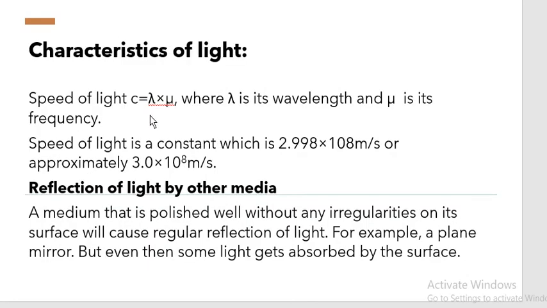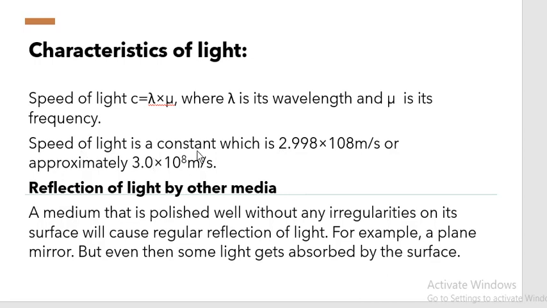So what are the characteristics of light? We know light also has characteristics, as we human beings have some characteristics. Last year we did sound characteristics also. In the same way, light is also a source of energy which has some characteristics. Speed of light, we denote that with the symbol c, small c. Lambda is the wavelength, nu is the frequency, where lambda is its wavelength and nu is its frequency.